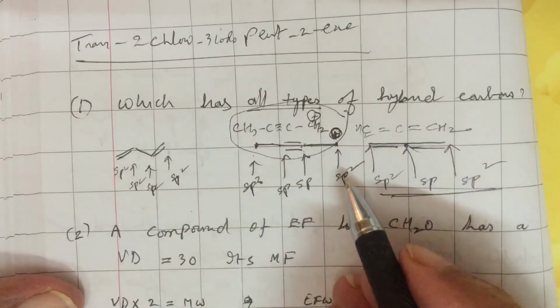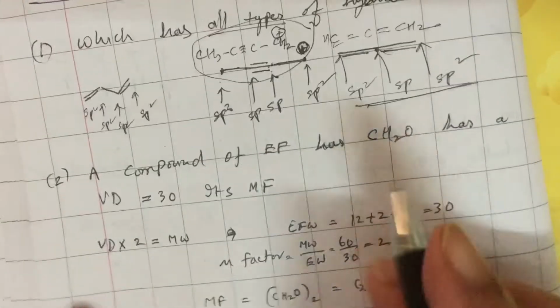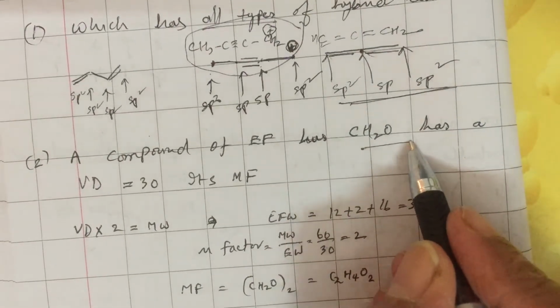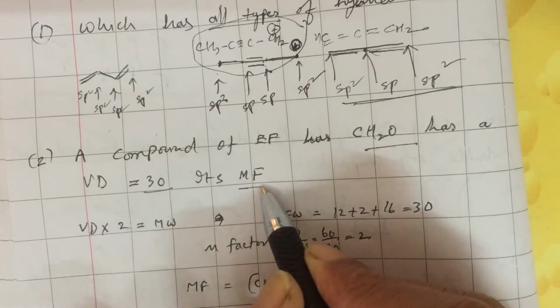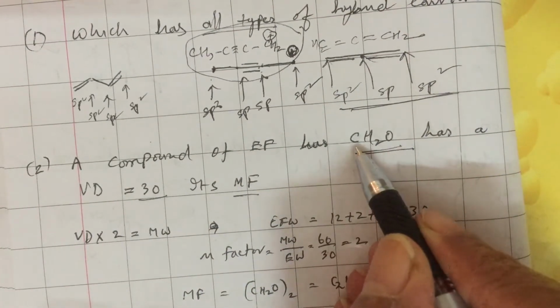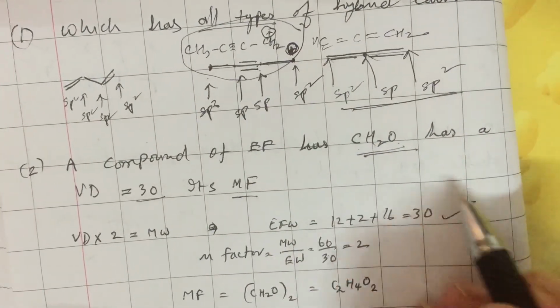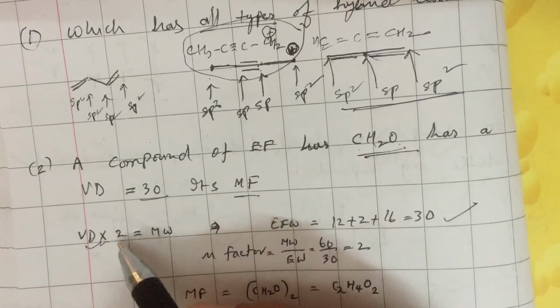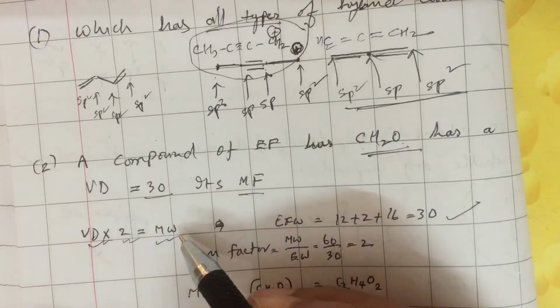but-2-ine carbocation. A compound's empirical formula is CH2O. It has a vapor density of 30. What is its molecular formula? Empirical formula weight you can compute: 12 plus 2 plus 16 is 30. You know that vapor density into 2 is always equal to molecular weight for any gaseous compound.